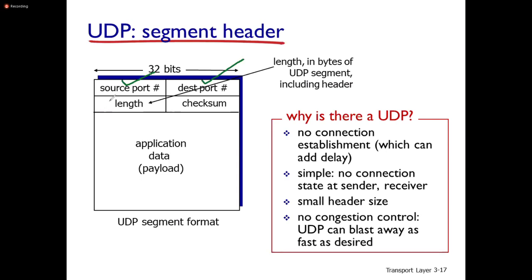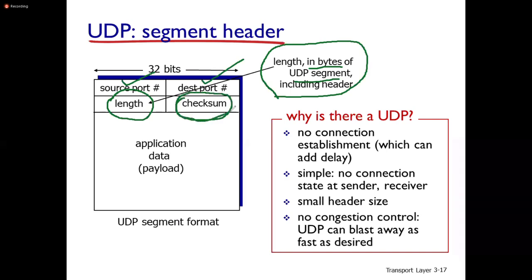These are the header information. The length specifies the length of the segment in bytes, including the header. What is the length of the UDP segment in bytes is specified by this length field. Checksum is used for error control purposes.